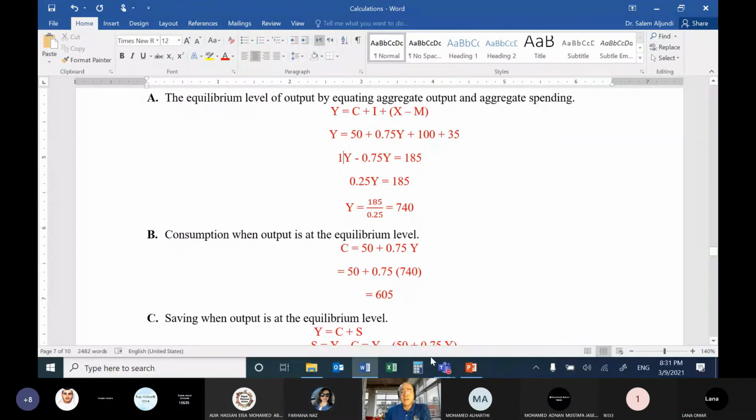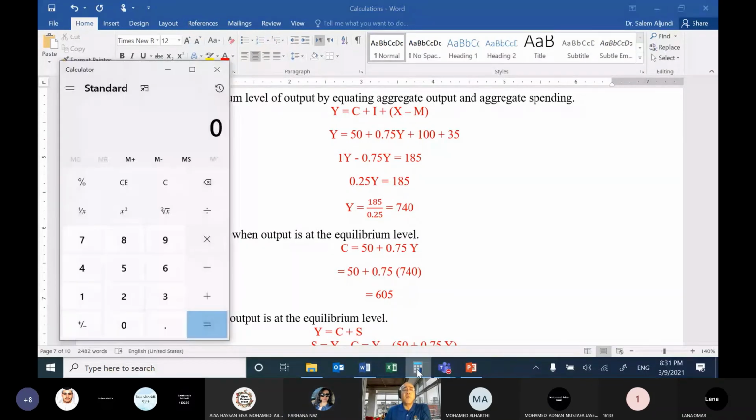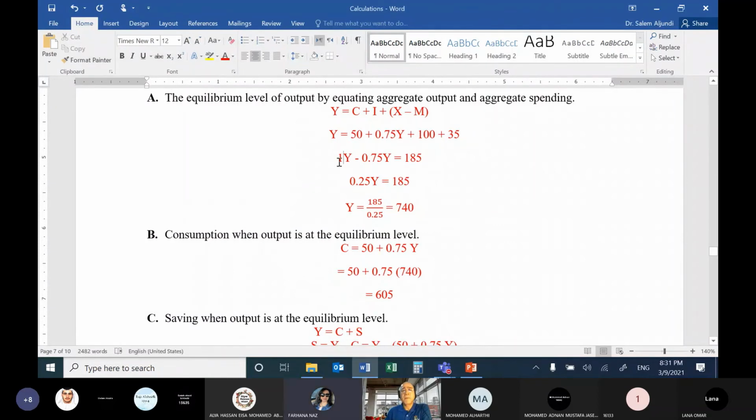So 1Y minus 0.75Y equals 1 minus 0.75 equals 0.25. So that is where I got 0.25: 1 minus 0.75. Okay, doctor, thank you.